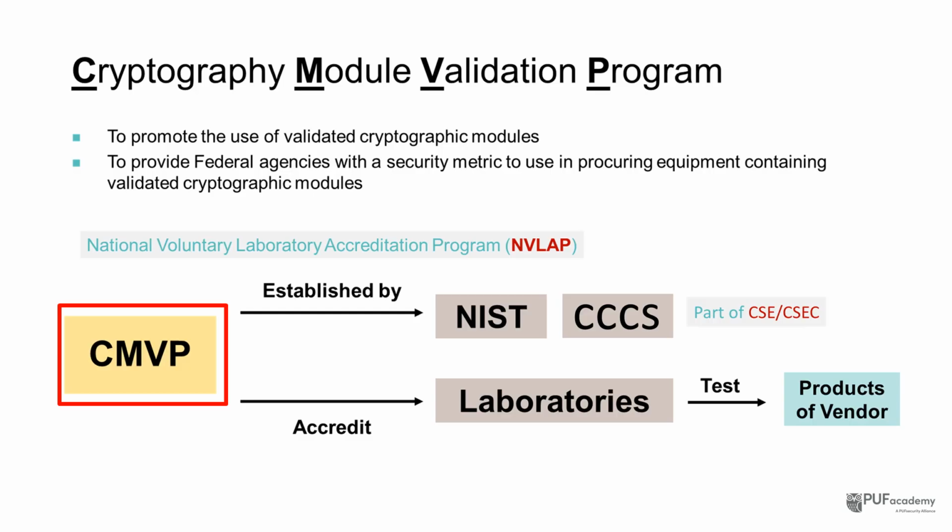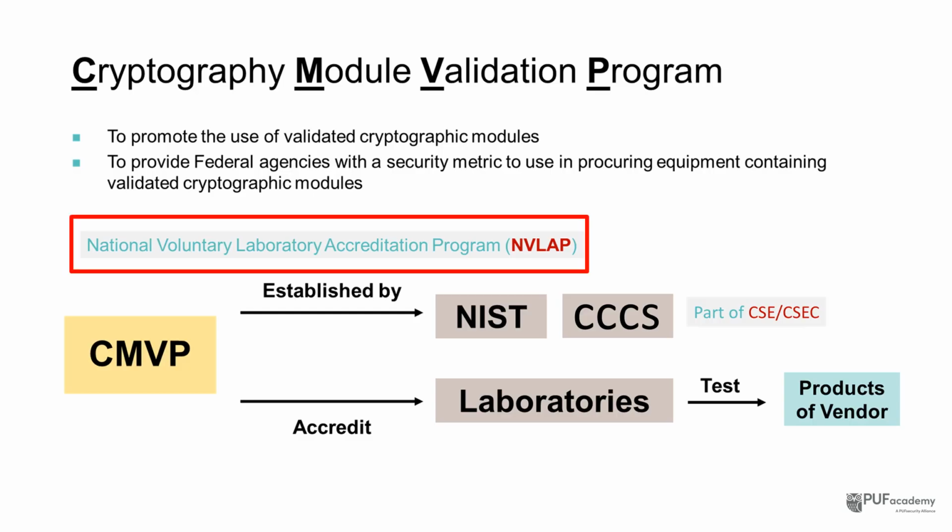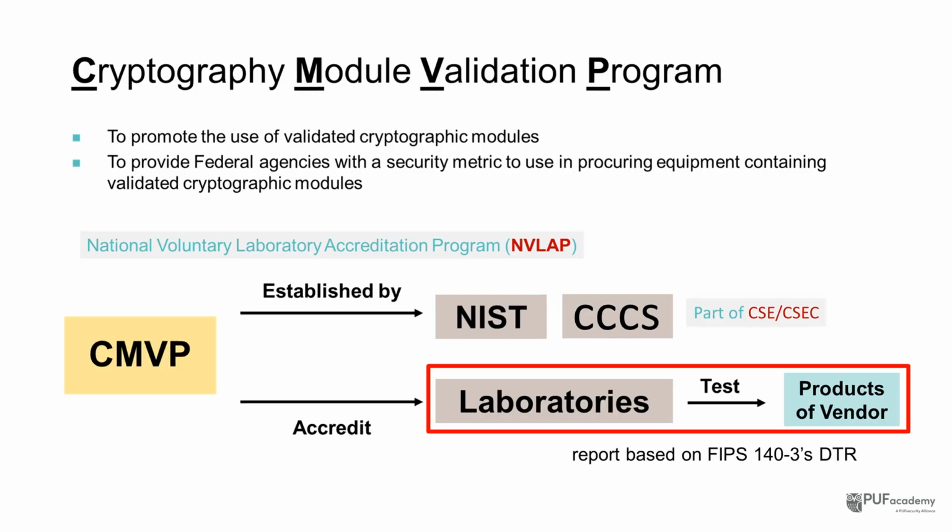Now, you might be curious about who runs CMVP and how it is validated. Vendors work with a laboratory accredited under NVLAP, that's NIST's National Voluntary Laboratory Accreditation Program, to perform the testing. When you pass the test, the lab produces a detailed report based on FIPS 140-3 and its derived test requirements, often called the DTR, and submits it for joint review by NIST and Canada's CCCS, part of CSE.